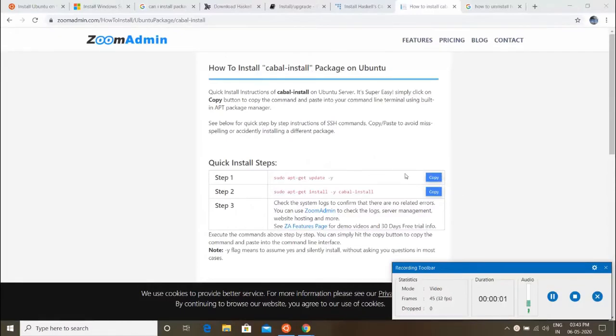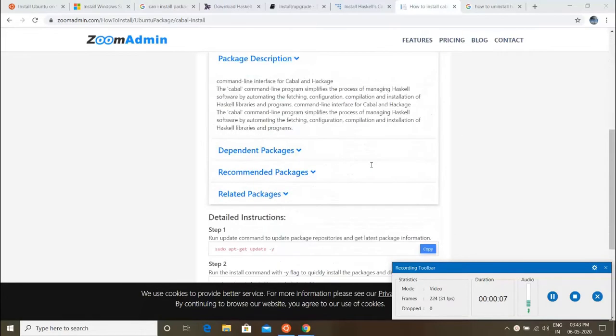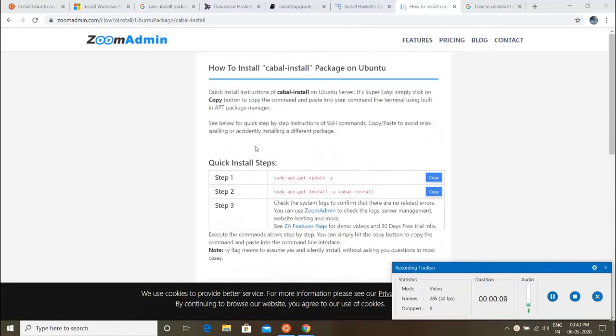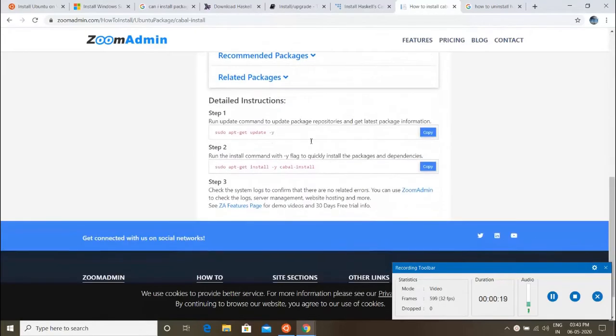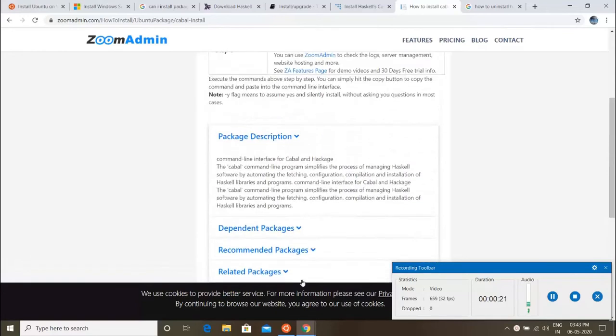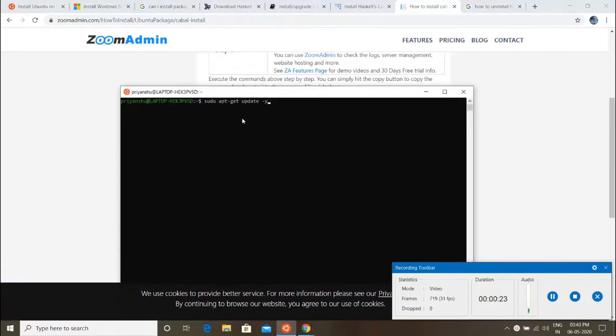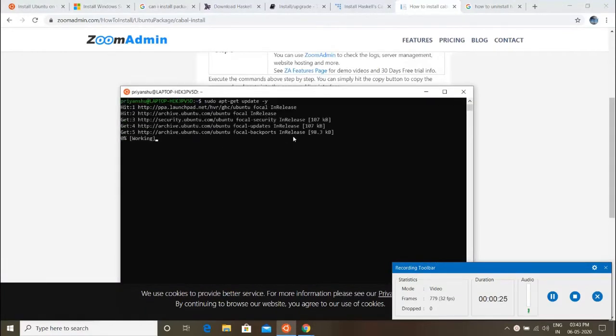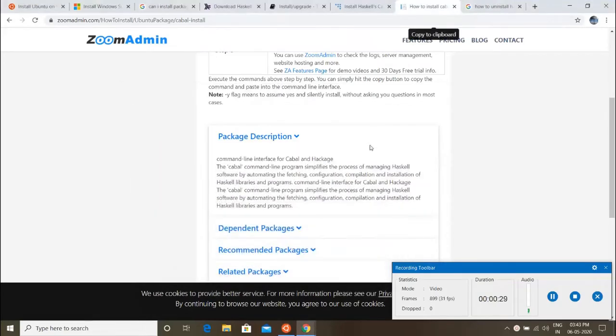Okay, so now we will be installing Cabal and Stack on Ubuntu. Since I don't have Ubuntu, I'll be using an emulator. For installing Cabal, first we will need to write this command into the command line so that we get the latest repository. Right.